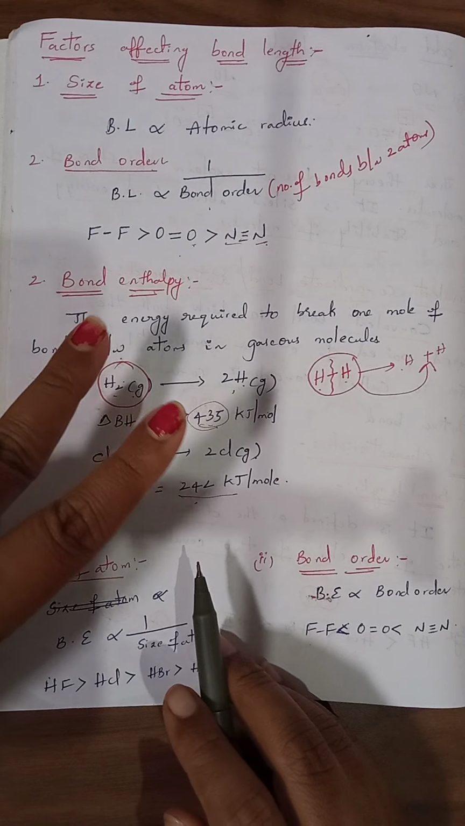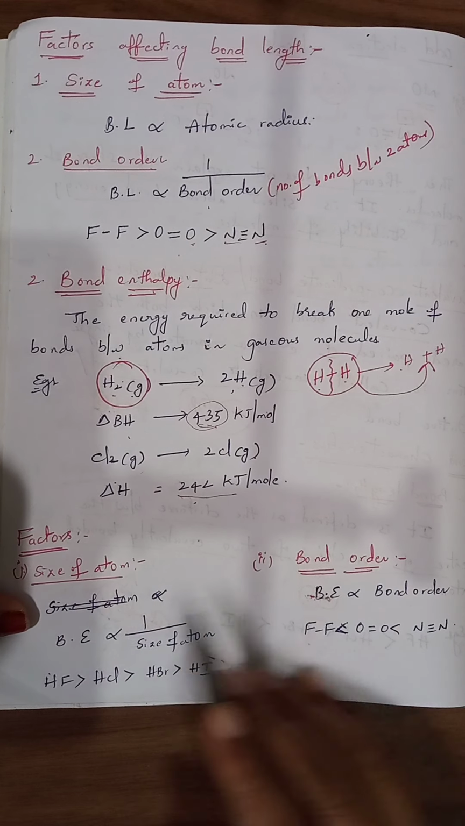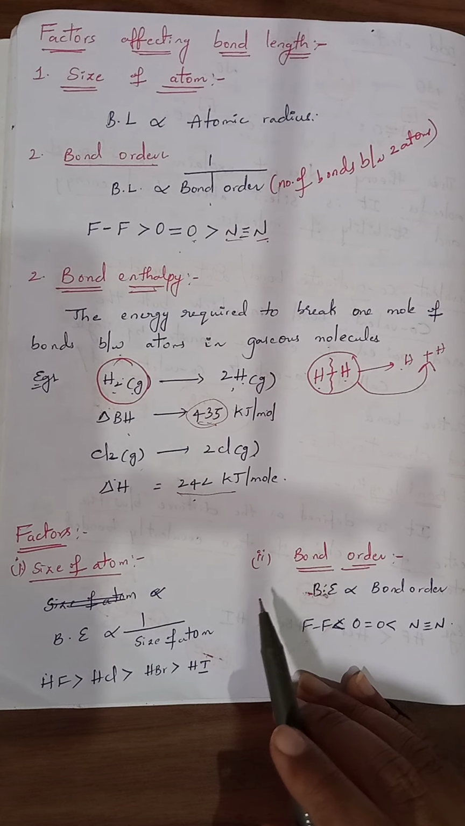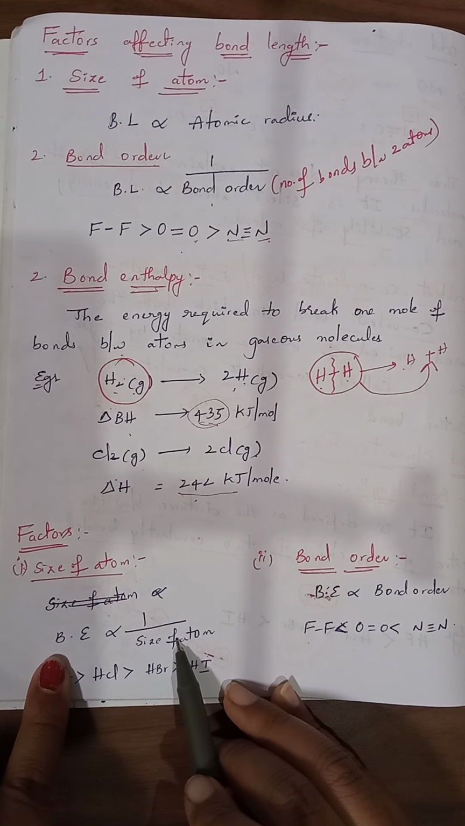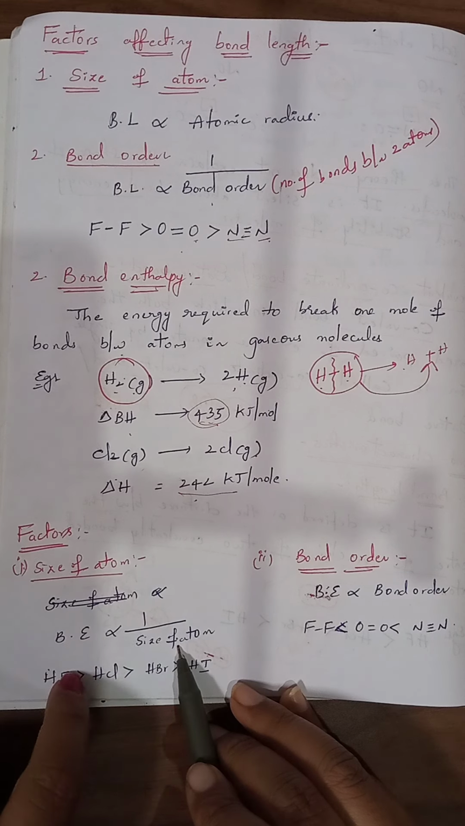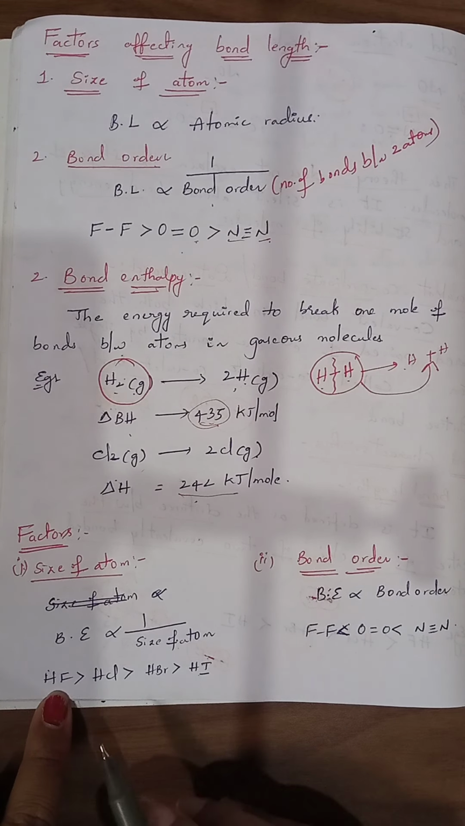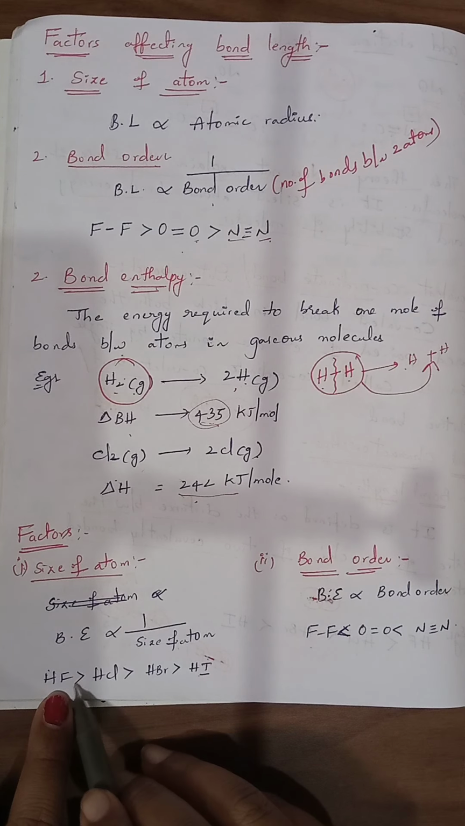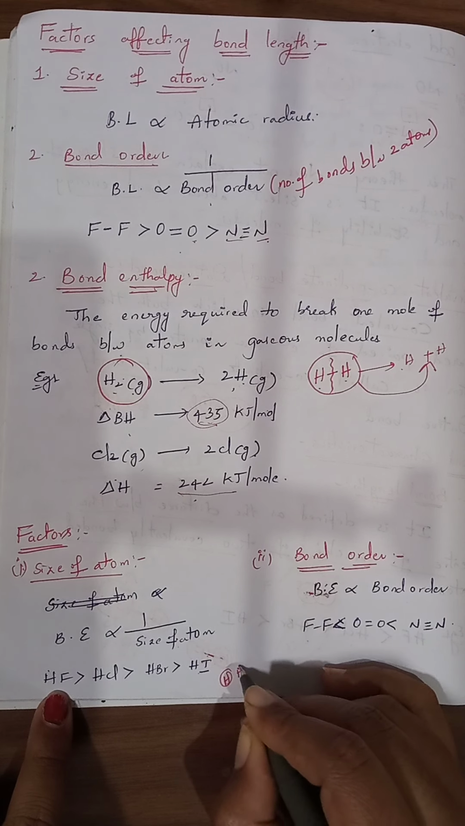Two factors can easily affect the bond enthalpy. One is size of atom, the other one is bond order. So first we will see size of atom. Size of atom is inversely proportional to the bond enthalpy. So once the size of atom increases, bond enthalpy decreases. So HF, HCl, HBr, HI we have taken. HF bond enthalpy is more, because the size of hydrogen and fluorine is very small.